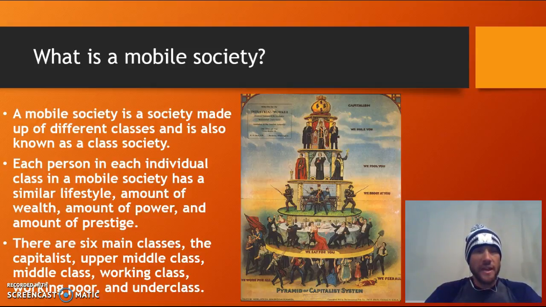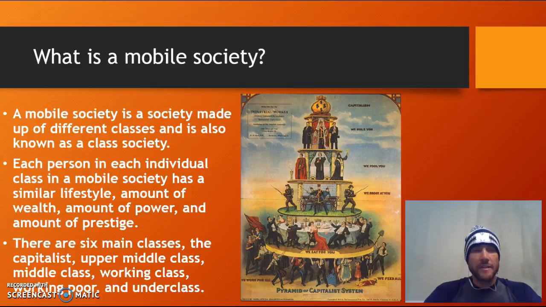In this society, most people in each individual class have a similar lifestyle, and they have a similar amount of wealth, power, and prestige, but they can change it because they can move up within the social classes, and conversely, they can also move down within the social classes, depending on how successful you are and how that benefits you in those three categories of wealth, prestige, and power.